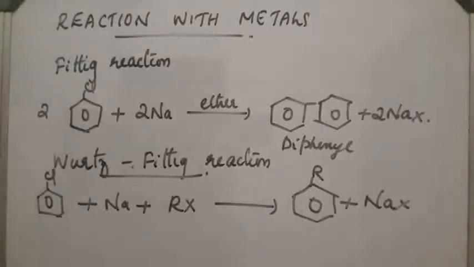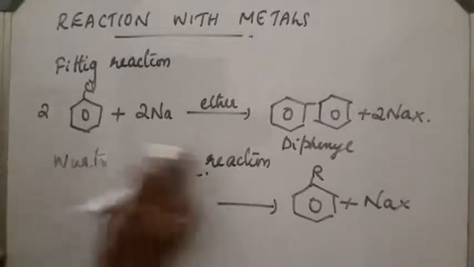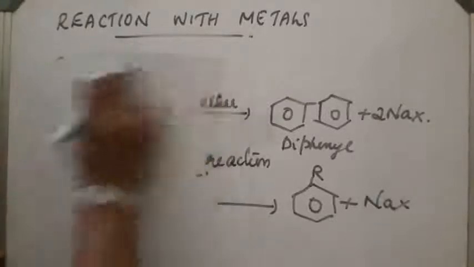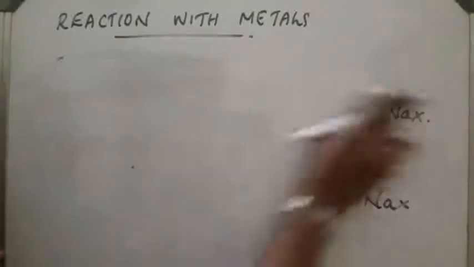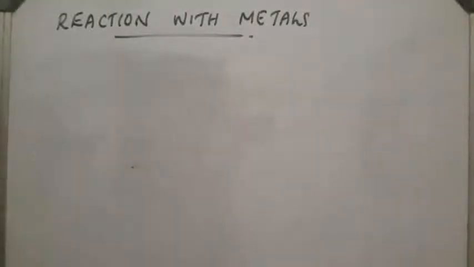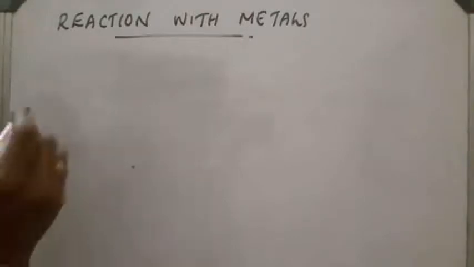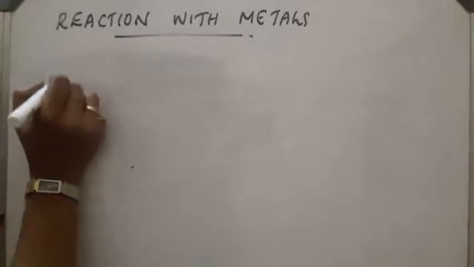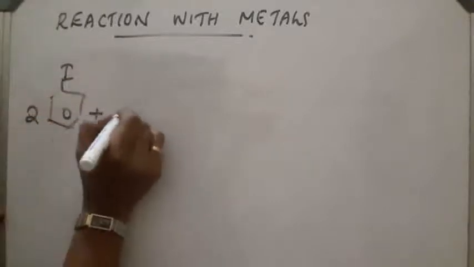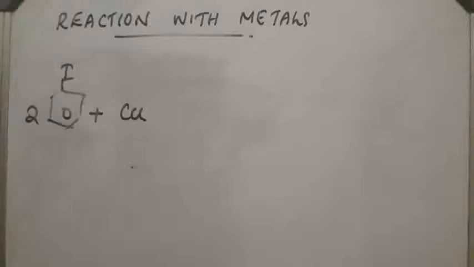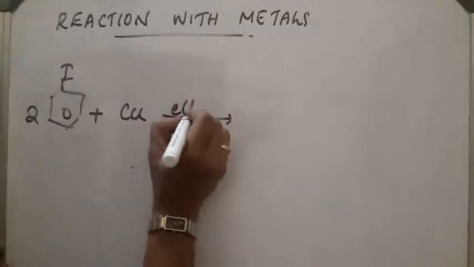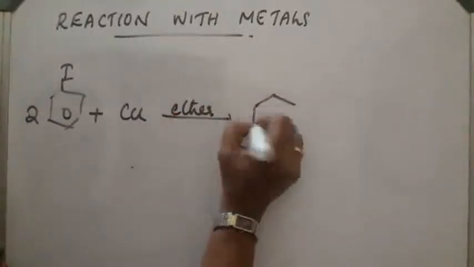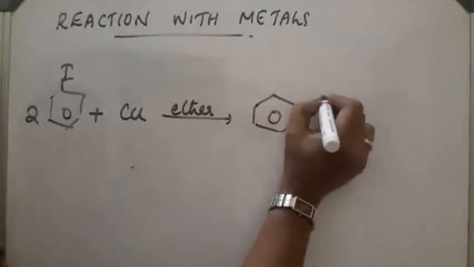Next reaction is the Ullmann reaction. Two molecules of iodobenzene are heated with copper powder in a red hot tube. The reaction takes place and diphenyl is obtained, plus Cu2I2.